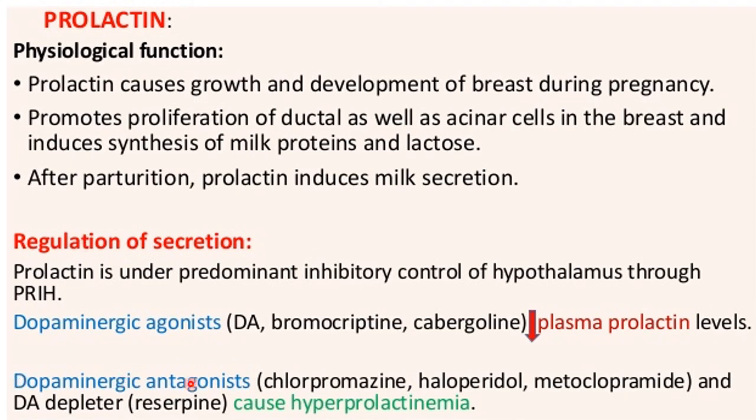Now the dopaminergic antagonists like chlorpromazine, haloperidol. These are antipsychotics. Metoclopramide, you have learned it in your gastrointestinal tract, and it increases stomach motility. And similarly is the dopamine depleter, that is reserpine. These drugs cause hyperprolactinemia. Always remember which drugs decrease prolactin level and which drugs increase prolactin level. You may be asked this question.